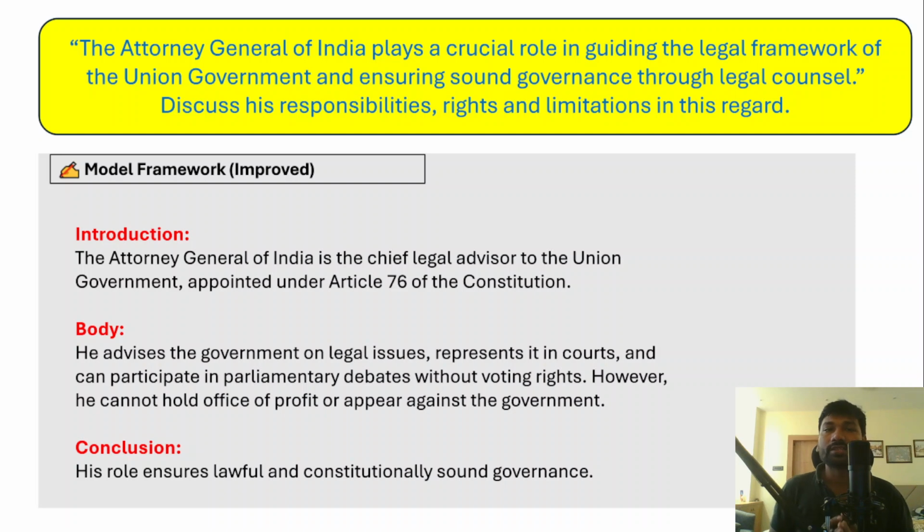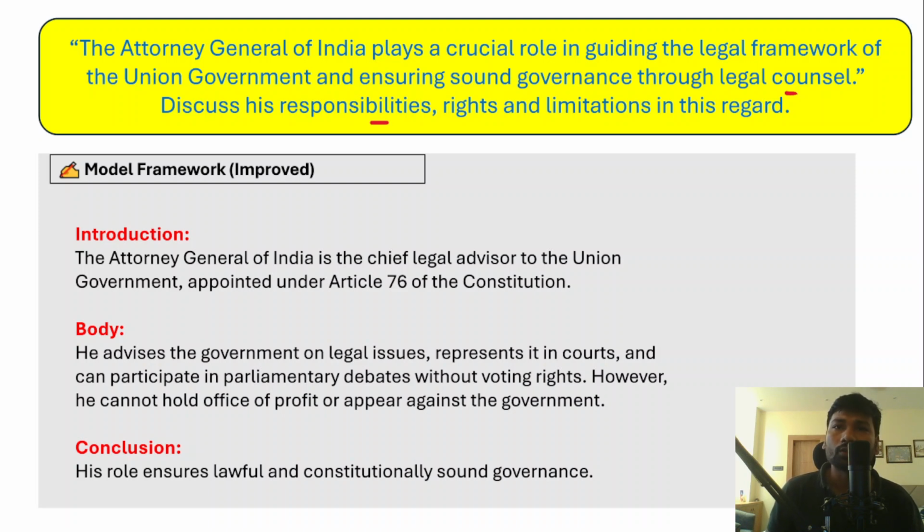Now, the next question is about the Attorney General of India, and the question is how Attorney General of India plays a crucial role in guiding the legal framework of the Union government and ensuring sound governance through the legal council. Now, in this context, you have to discuss his responsibilities, his rights, limitations in this regard. Now, first of all, we need to have a model framework for this answer. And in the model framework, Attorney General of India and the constitutional provisions which deals with the office of the Attorney General of India, you just mention it in the introduction.